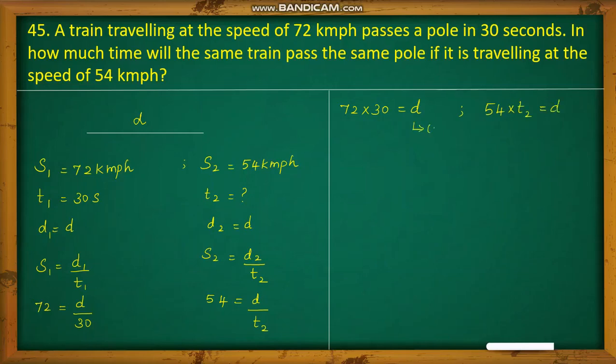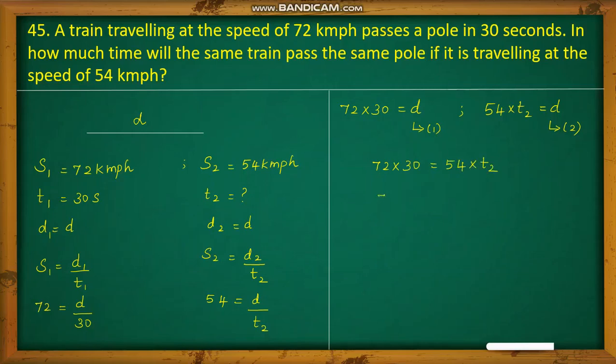So now by equating the first and the second equation, you notice both the right hand side is same, which is D. So we can equate the left hand side, which is 72 into 30 will be equal to 54 into T2.